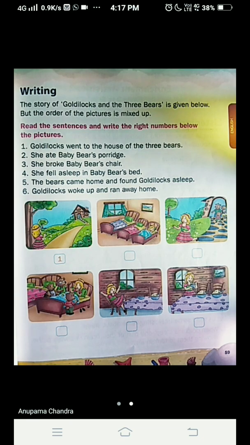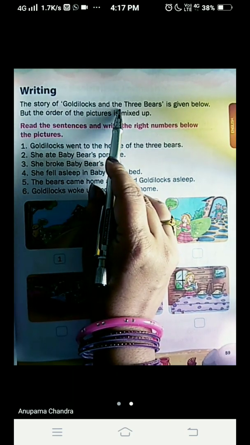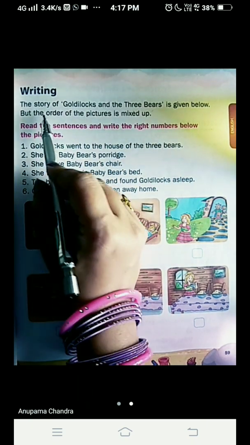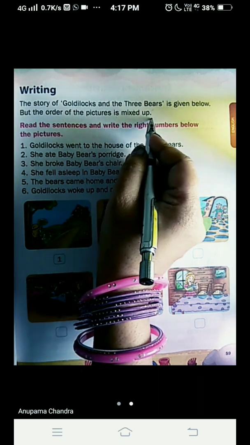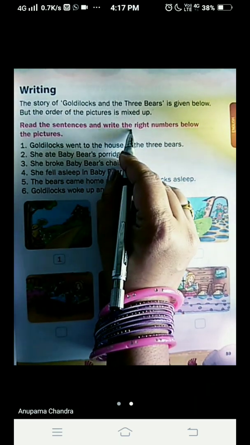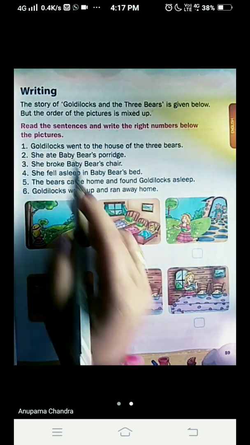Now children, we are at page number 59. And what is given here? Wow, a story is given. The story of Goldilocks and the 3 bears is given below. But the order of the pictures is mixed up. Read the sentences and write the right numbers below the picture.